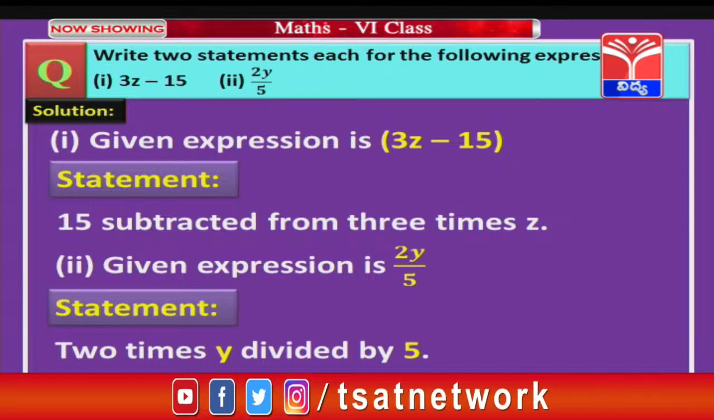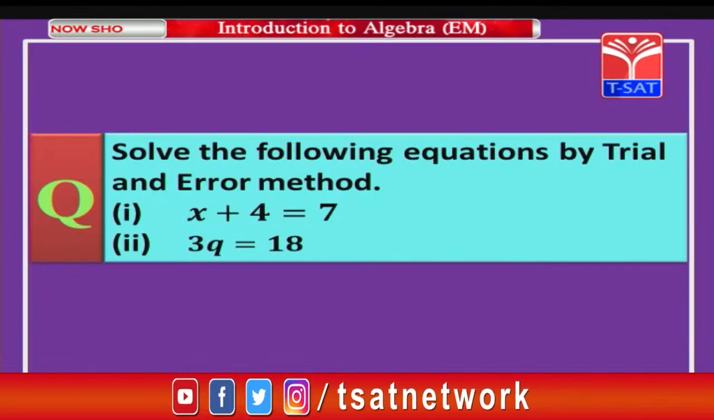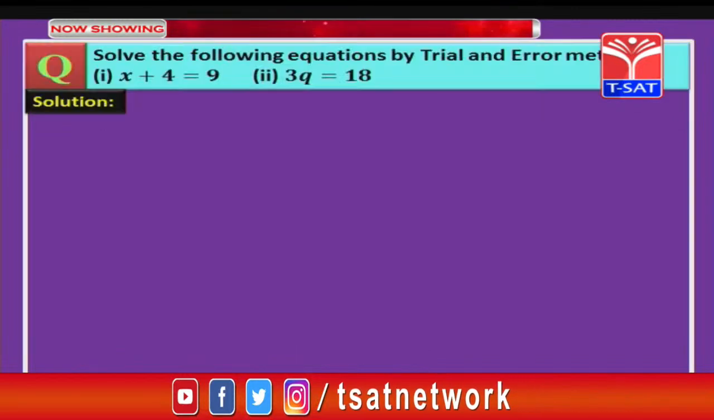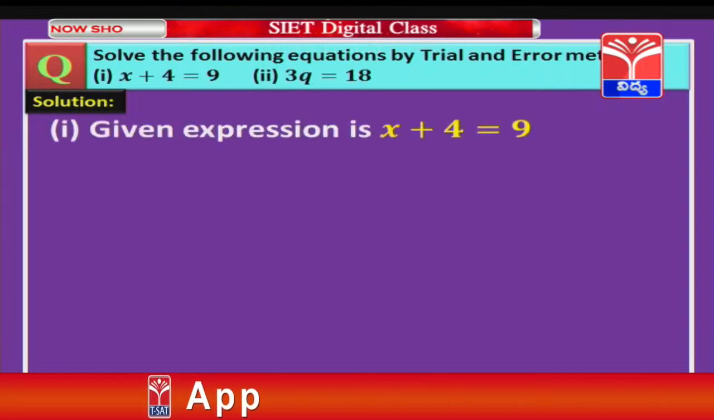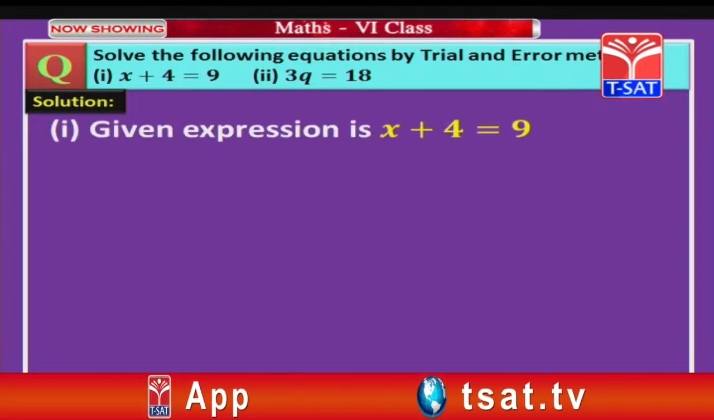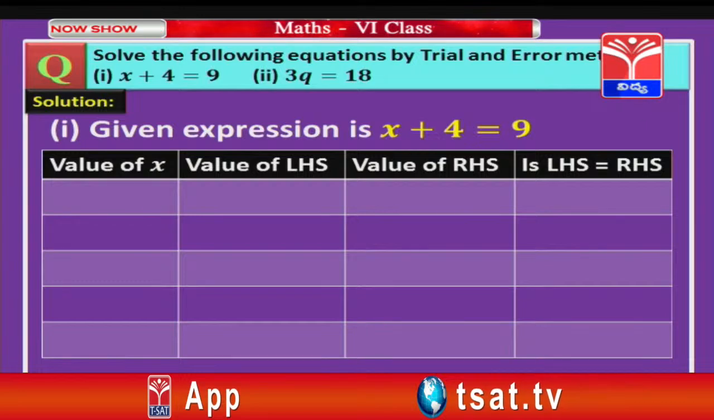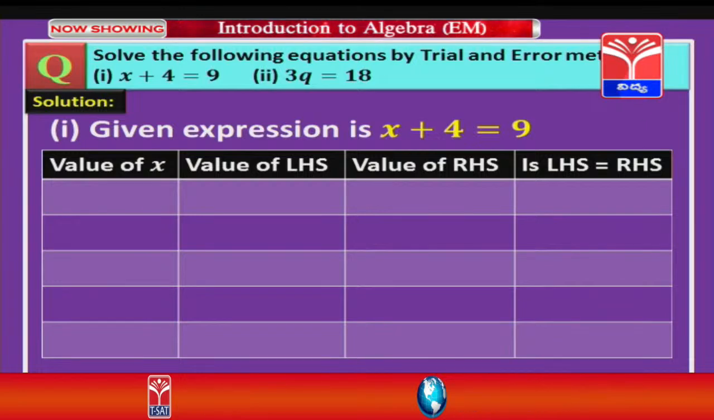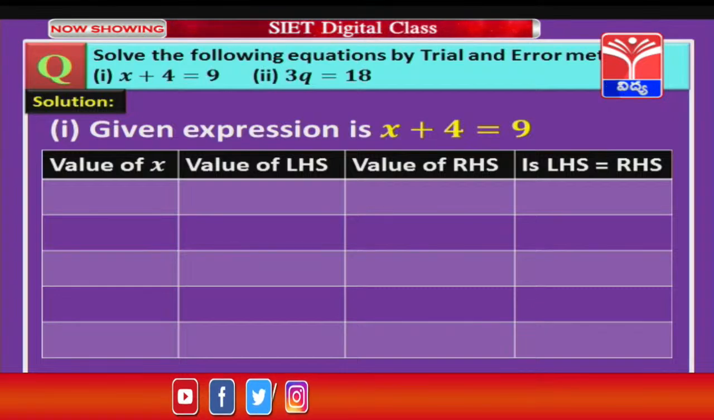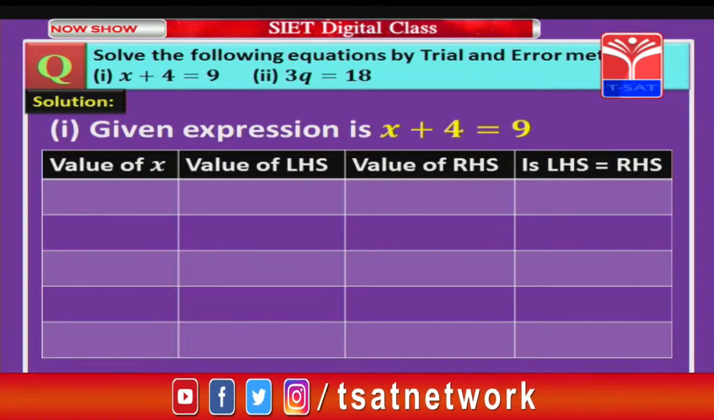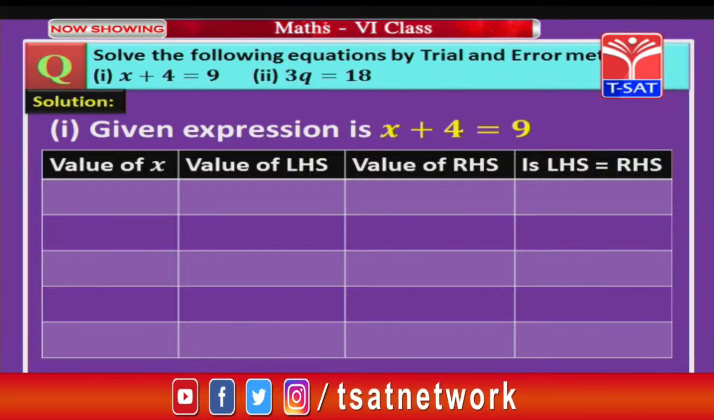So, let us move on to our next question. Solve the following equations by trial and error method. Let us see the first one, that is x plus 4 equal to 9. We are going to use a tabular form where we take the value of x, the value of LHS, the value of RHS, and also check whether LHS is equal to RHS or not.